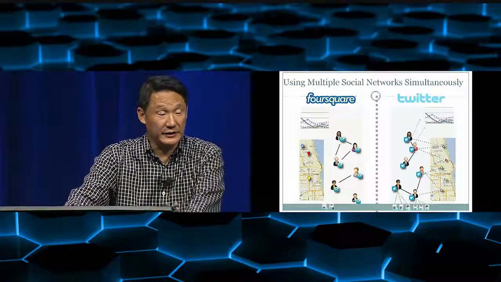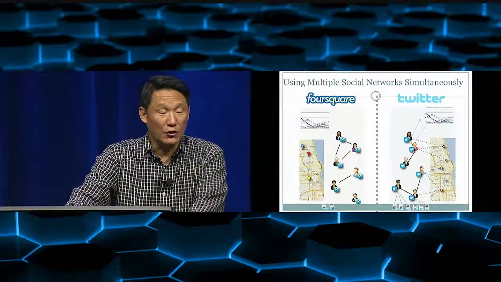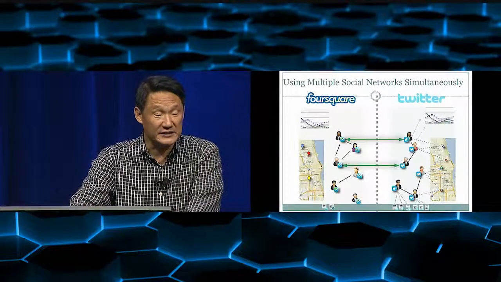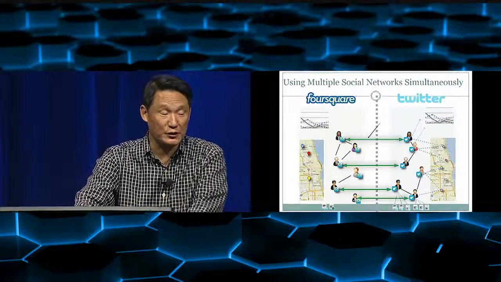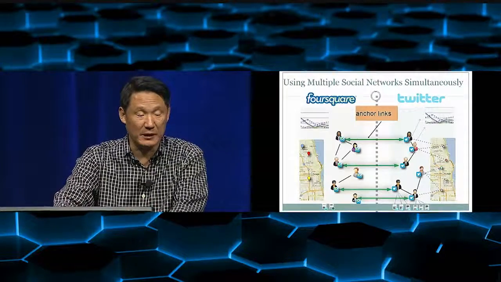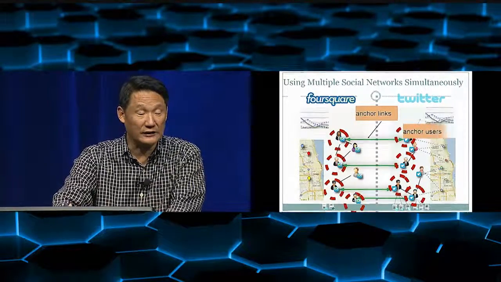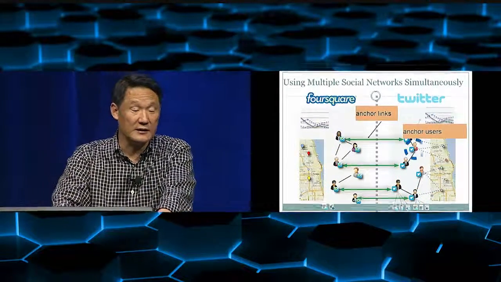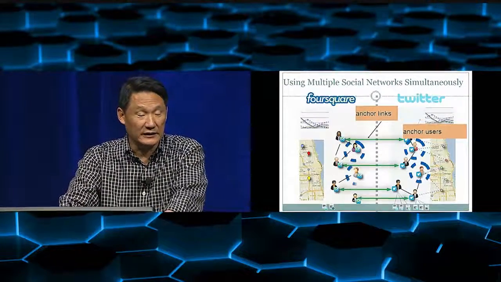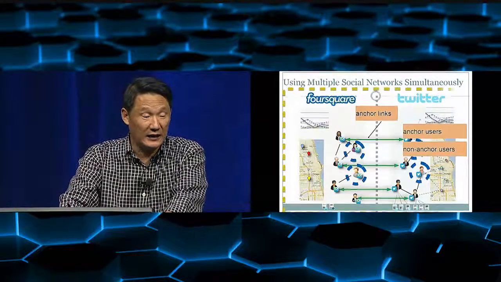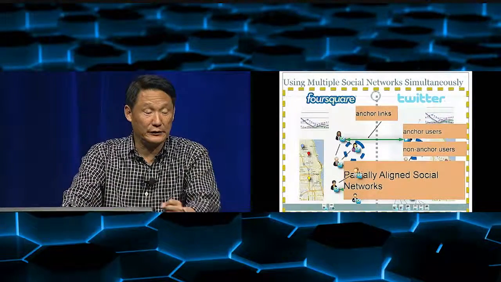is a challenge. So if we want to use multiple social networks to help us do the prediction, the first thing is that we want to connect the two social networks, so that we know which two persons are really the same across the social networks. This is called an anchor link. The persons connected together we call anchor users. But most people are not really connected to the other network, and they are referred to as non-anchor users. Basically, we are trying to use these partially aligned social networks to do the prediction.